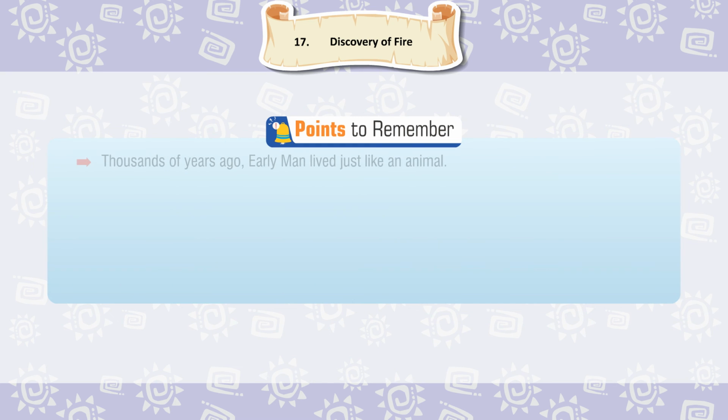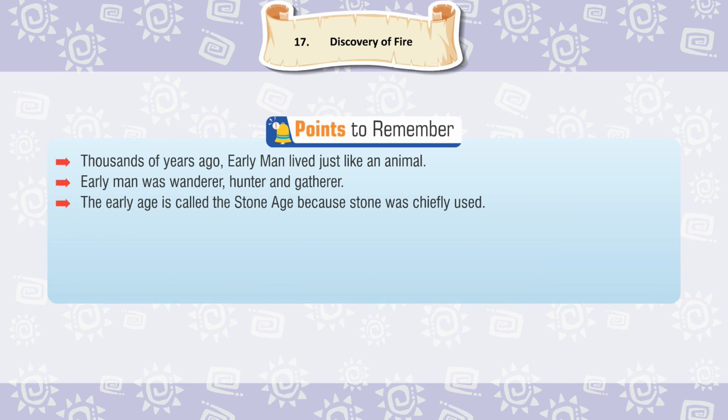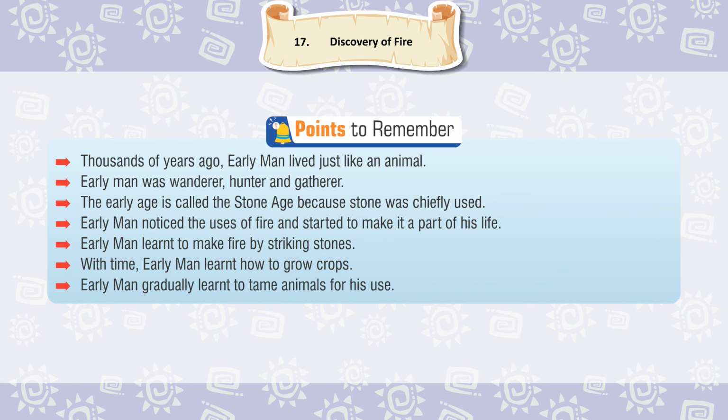Points to remember. Thousands of years ago, early man lived just like an animal. Early man was wanderer, hunter, and gatherer. The early age is called the Stone Age because stone was chiefly used. Early man noticed the uses of fire and started to make it a part of his life. Early man learned to make fire by striking stones. With time, early man learned how to grow crops. Early man gradually learned to tame animals for his use.